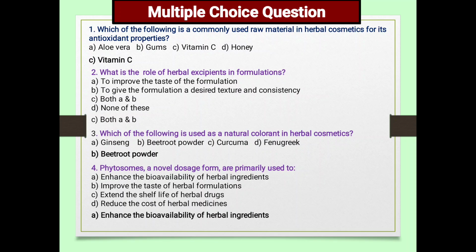Next, phytosomes, a novel dosage form, are primarily used to A, enhance the bioavailability of herbal ingredient, B, improve the taste of herbal formulation, C, extend the shelf life of herbal drugs, D, reduce the cost of herbal medicine. A is the correct answer.